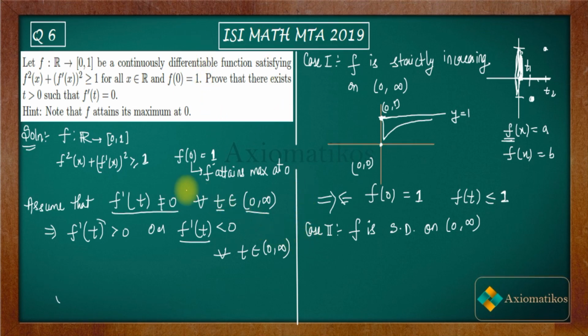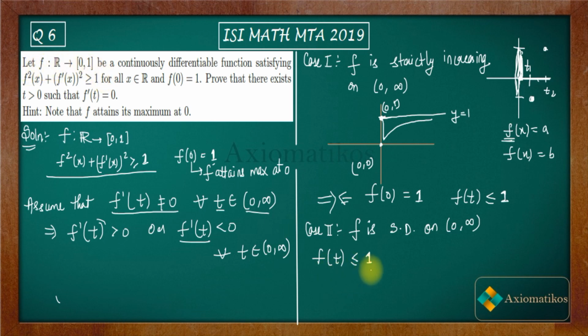Now use the inequality that we have. So f is strictly decreasing on this, and you know that f of t is less than or equal to 1. You know this because f is a function from R to 0, 1.